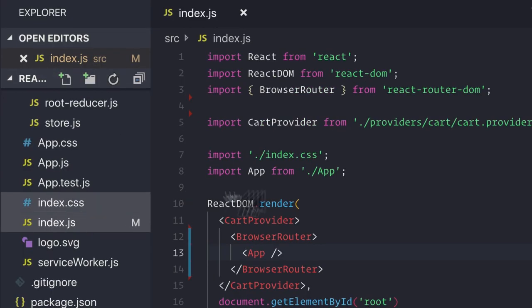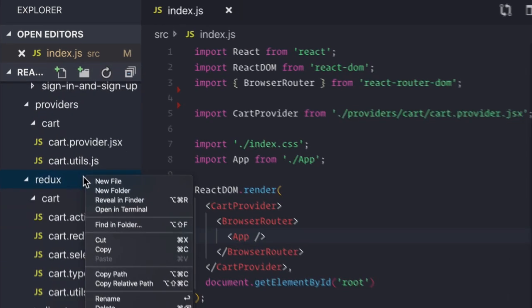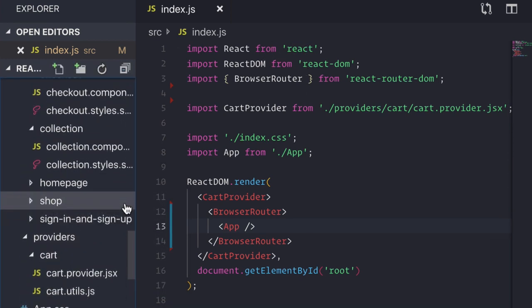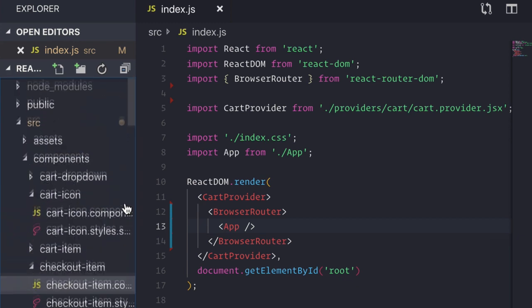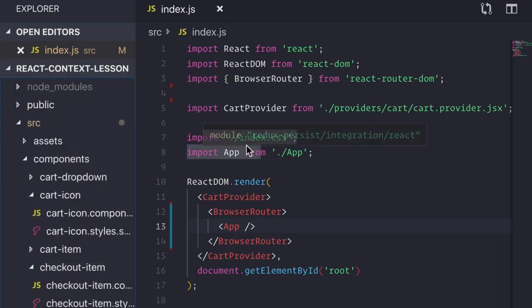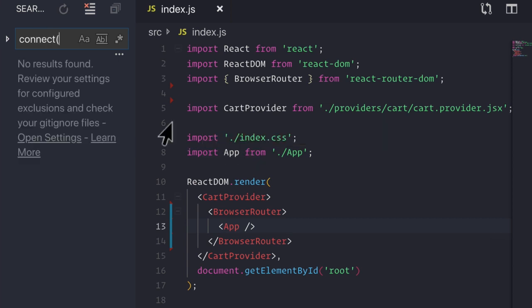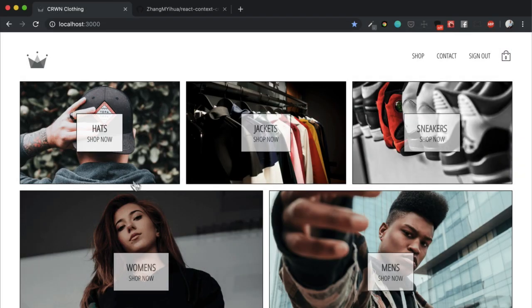But now that we've removed Redux from our index.js, we can simply delete our Redux folder. And now the application will pretty much work the exact same. Because Redux has now been removed, our application and our code, nothing leverages it anymore. And we can do a quick search if we look for connect. We don't see any search fields with connect here. And now, if we go back to our application, we'll actually see that everything still works the same.